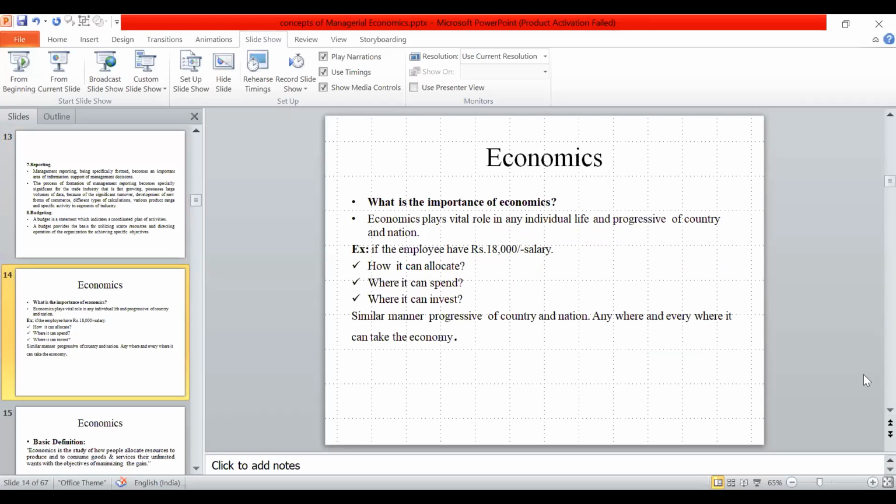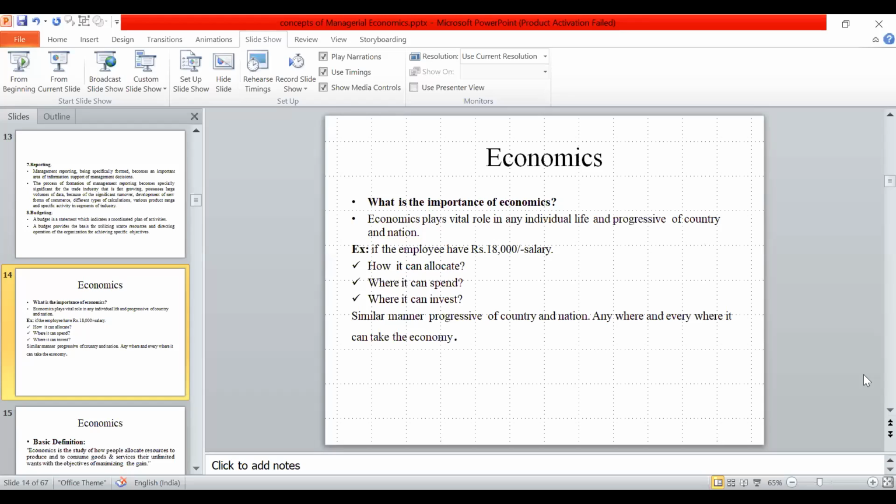Economics plays a vital role in individual life and progress, because even a person in a household maintains some economic theory.